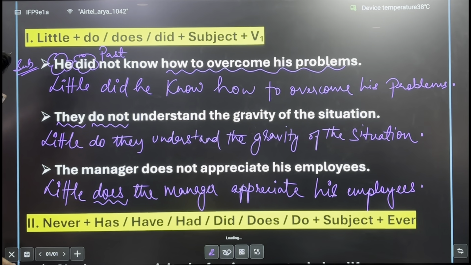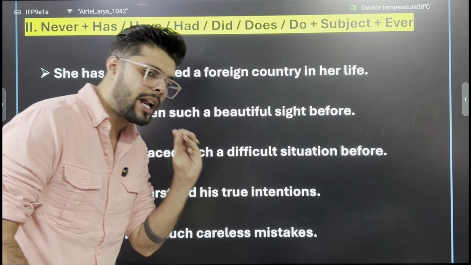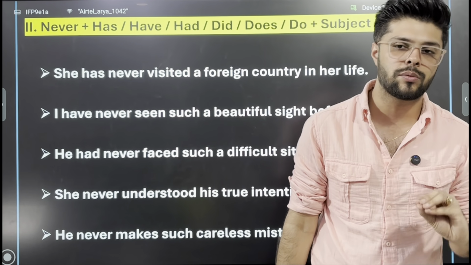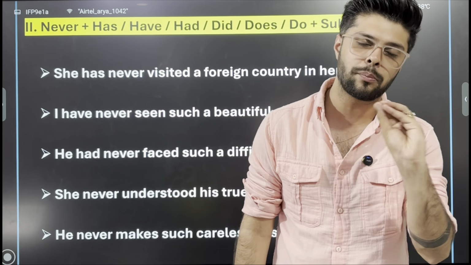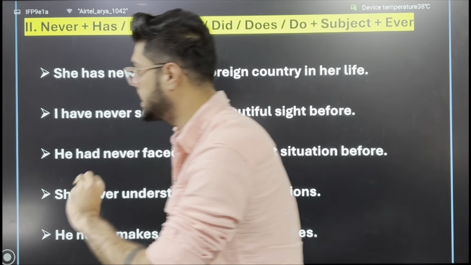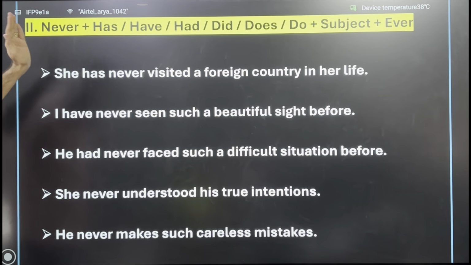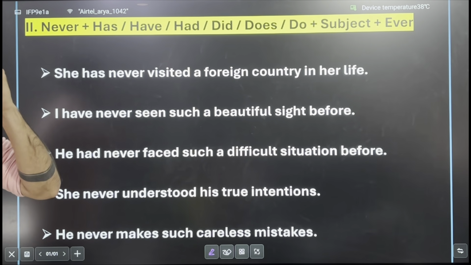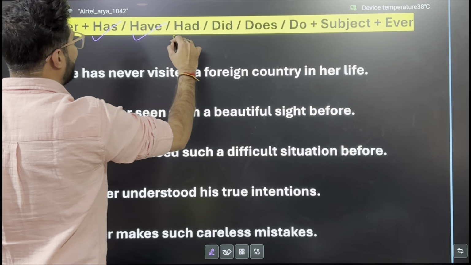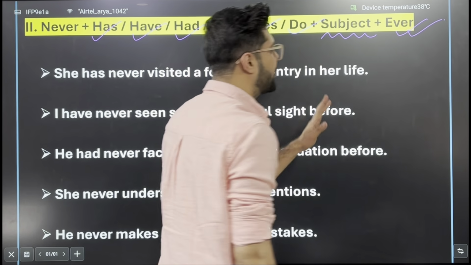Now coming to the next one and the last one, क्योंकि इसके बाद जितने sentences हैं वो सारे conditional होते हैं एंड आपको अपना खुद का दिमाग लगाना पड़ता है उसको ट्रांसफॉर्म करने के लिए. वो जब मैं लाइव में आके कराऊंगा तब मैं आपको पूरी कैसे किया जाता है समझा दूंगा उसका लॉजिक. ठीक है. नेवर, sentences beginning with never, that is also a negative. उसके साथ भी helping verb का इस्तेमाल होता है. And what are the possible helping verbs which can be placed with never? It is has, have, had, did, does, do, and then your subject, and then उसके साथ ever लगाते हैं.